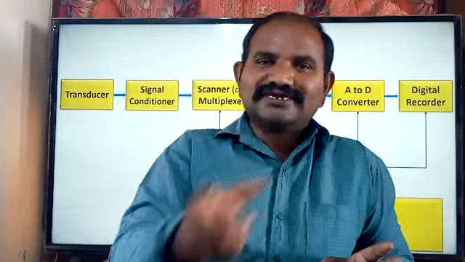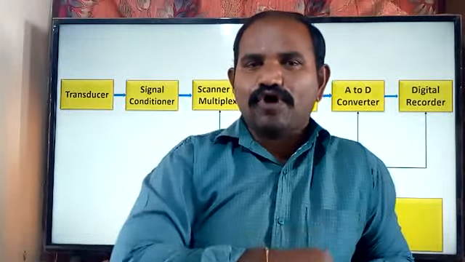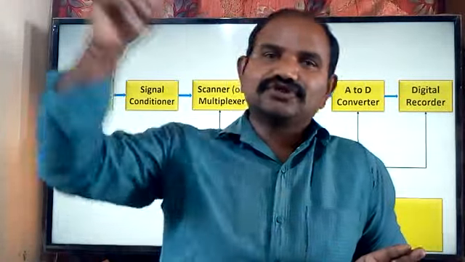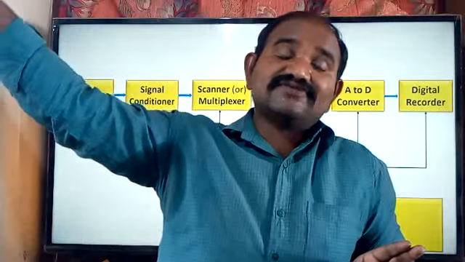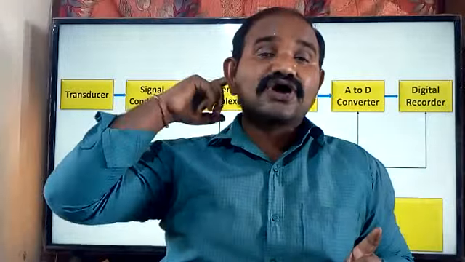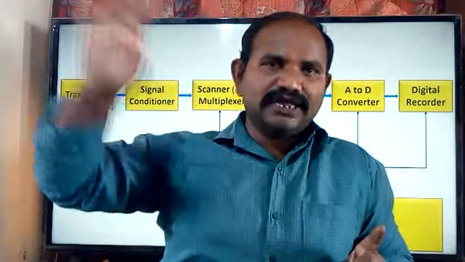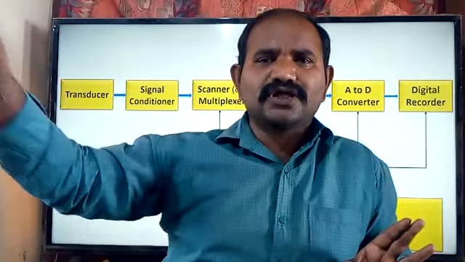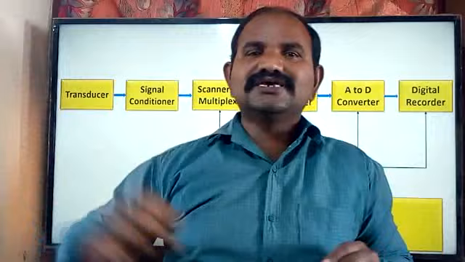We are using only the transducer at the environment at the measuring point, and we are transmitting that information to the destination. We are transmitting that information to the data acquisition system, which is there in the control system. In aerospace, we call that a base system, but in our case we call it a control room. Simple way is a control room.